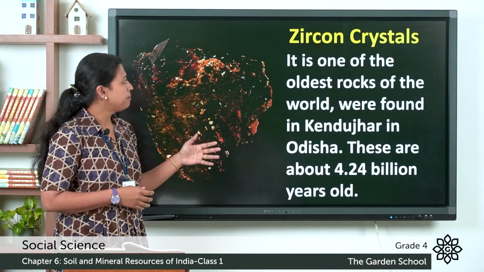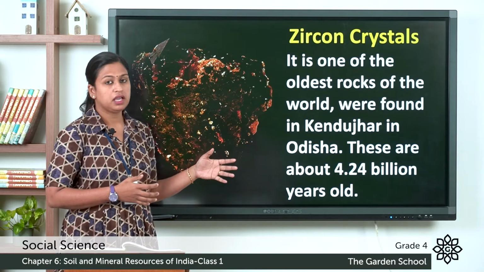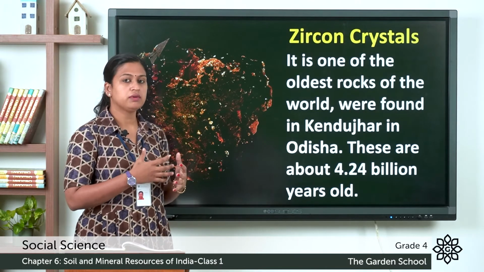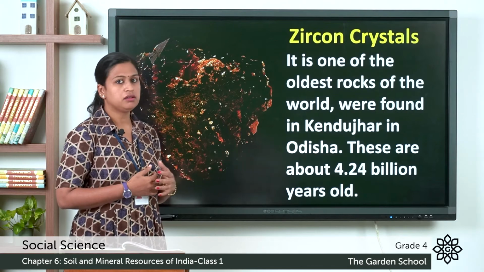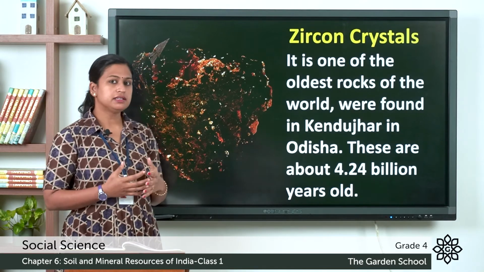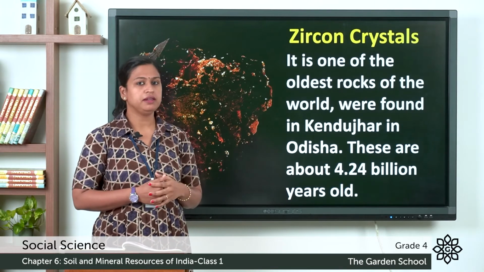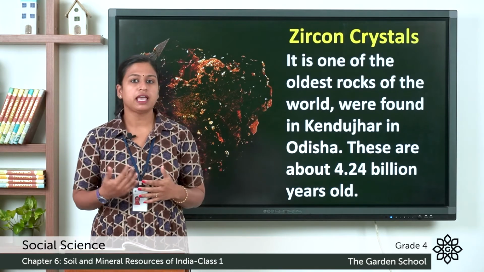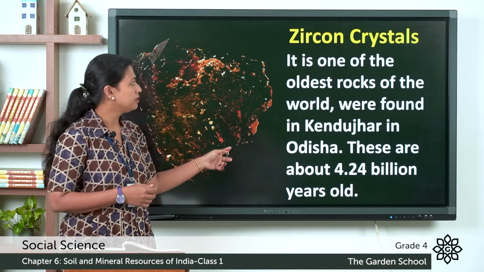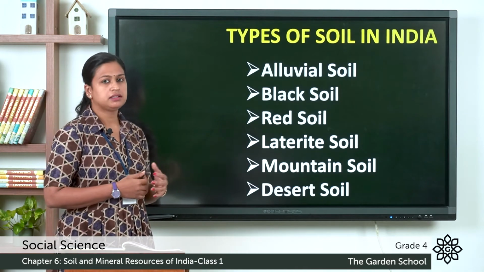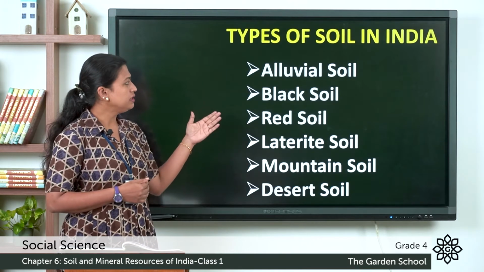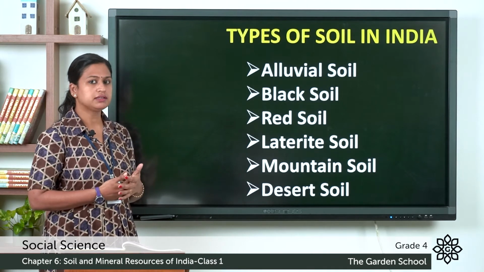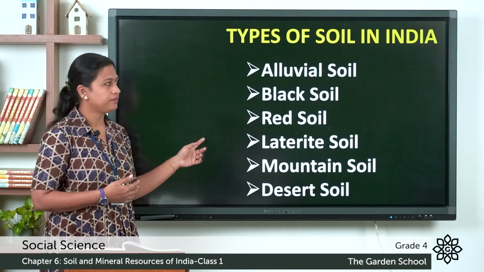Now, this is the picture of a zircon crystal. It is one of the oldest rocks of the world and it was found in Keonjhar in Odisha. It is considered to be 4.24 billion years old. Now, in India, we have different types of soils. We have 6 types of soils: alluvial soil, black soil, red soil, laterite soil, mountain soil and desert soil.